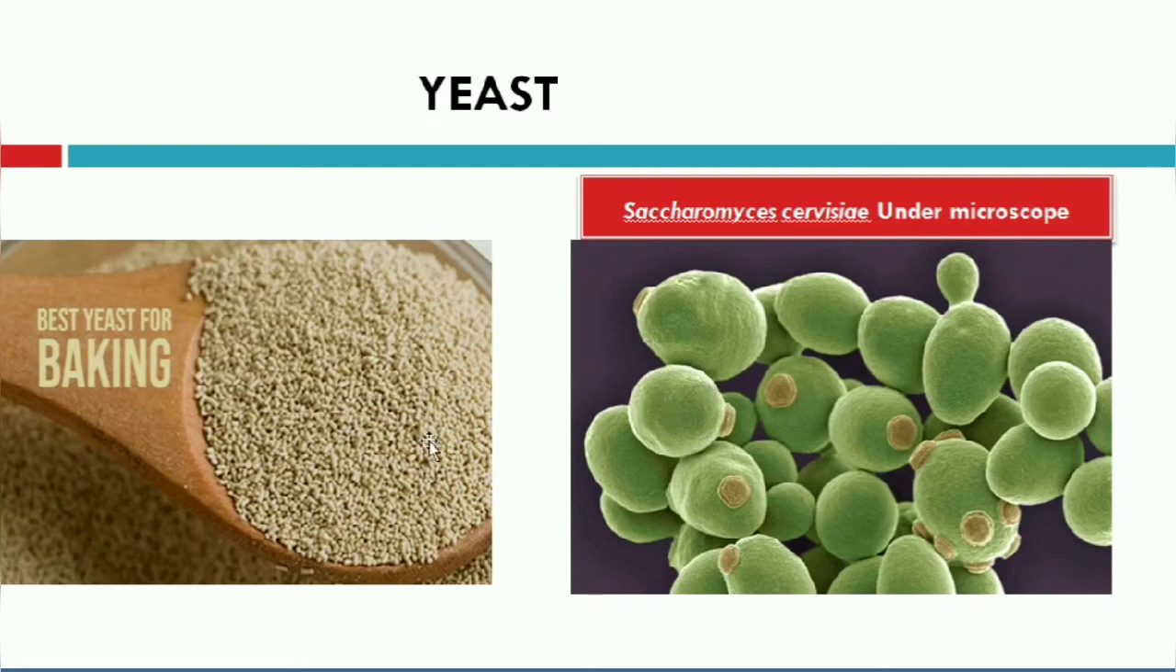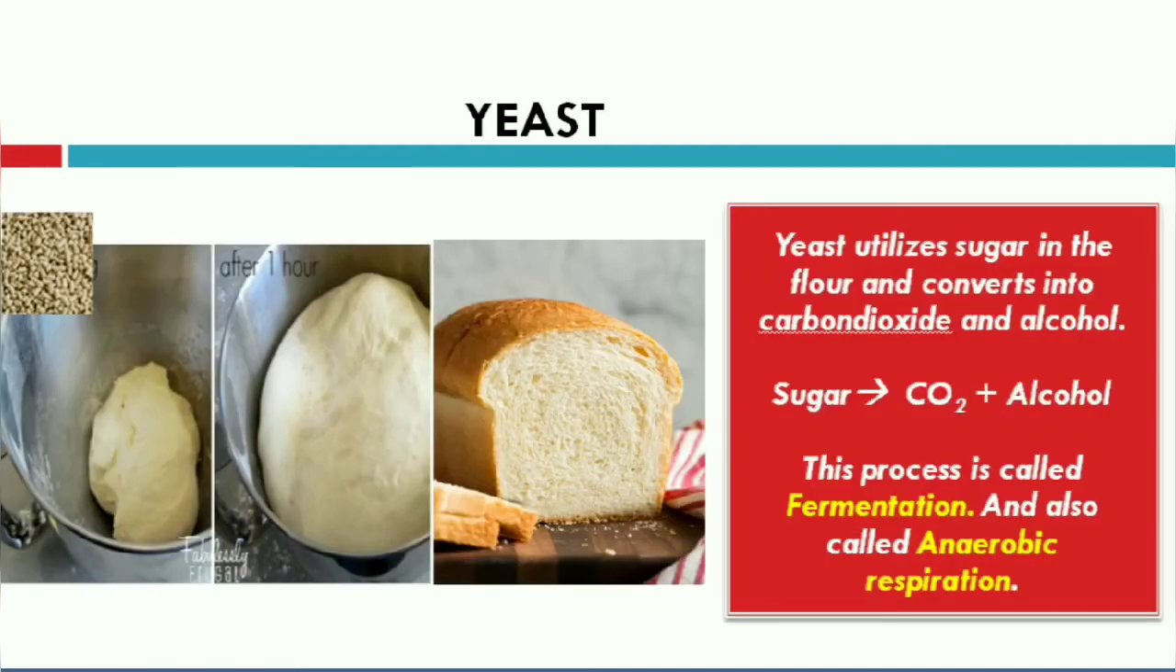It is most commonly used in the baking industries like making of bread, pizza, cakes, etc. When we go to a shop and purchase yeast, this is what we get, just like granules. So how is yeast useful in making bread? Yeast is added to the flour, and this flour contains carbohydrates. The yeast, which is a fungus, uses these carbohydrates and converts them into carbon dioxide and alcohol.